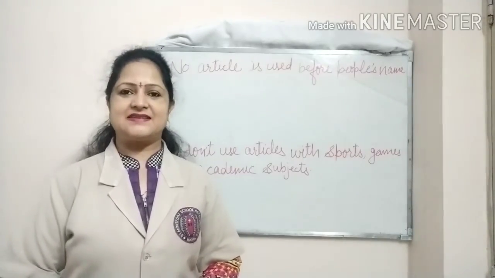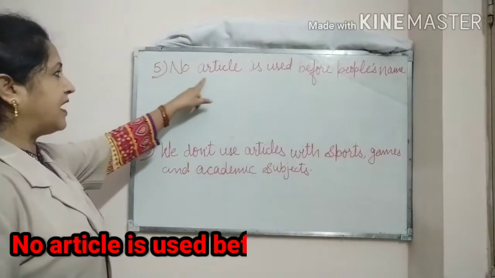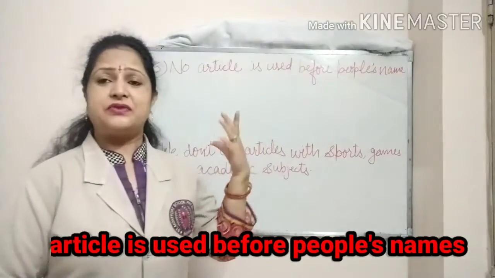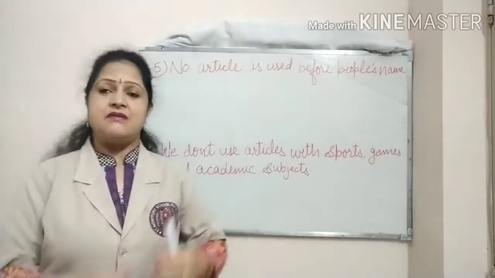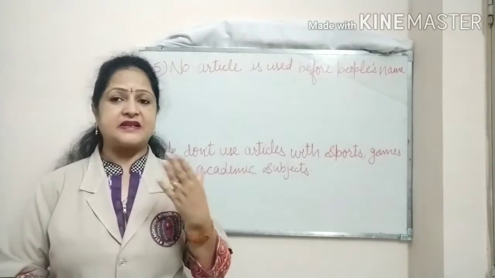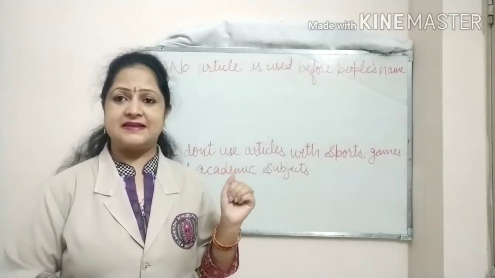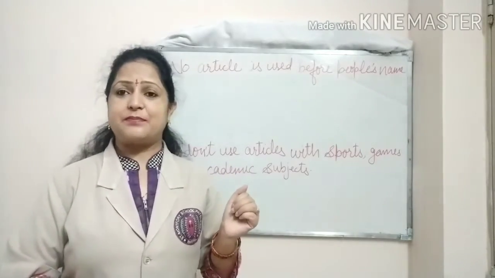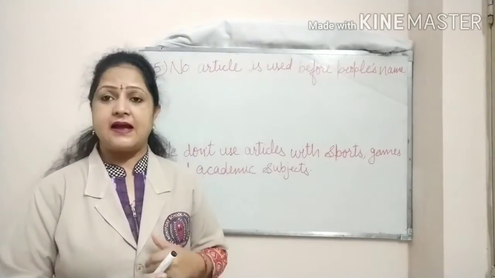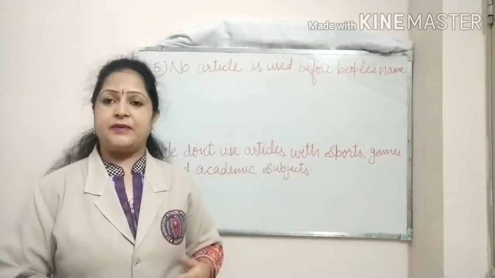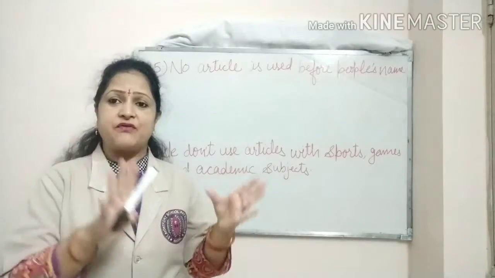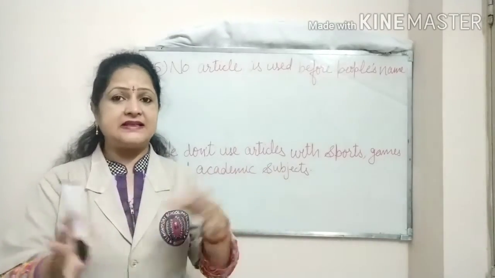The 5th case is that no article is used before people's names. We don't use any article before a person's name, before a proper noun, and especially before a person's name. Let's take some examples to understand it well. I am saying Rani, Rahul, Ravi, Arpit, Deepti. I am not using any article before these names.